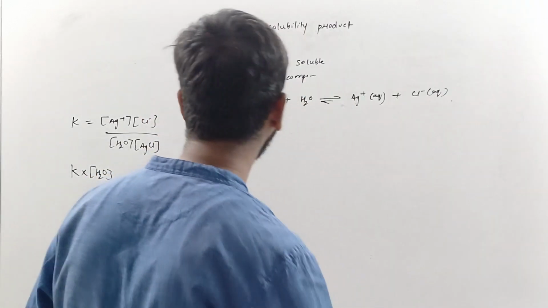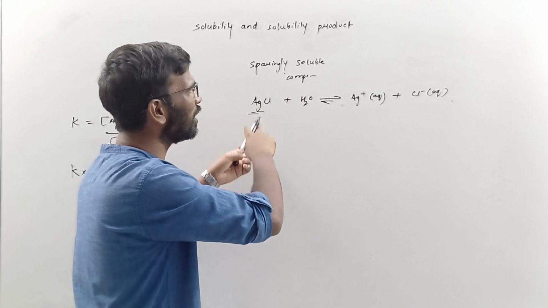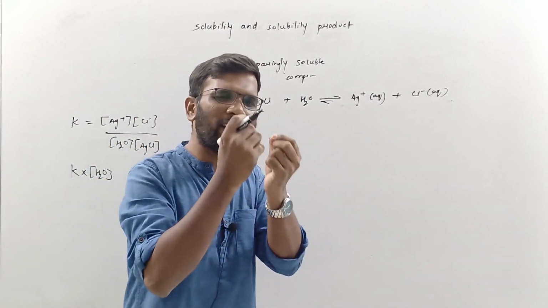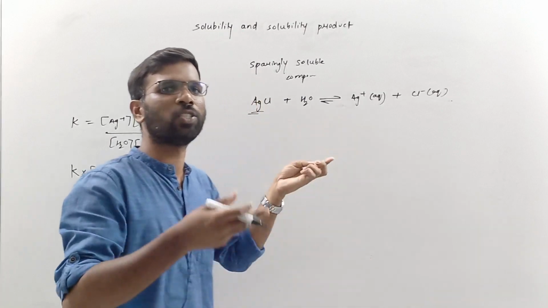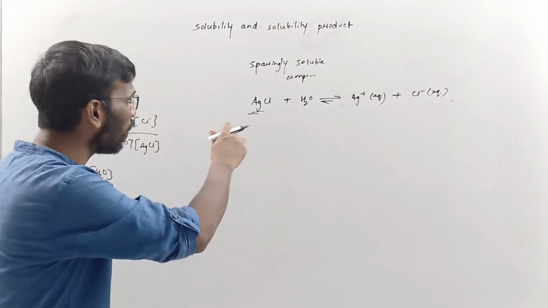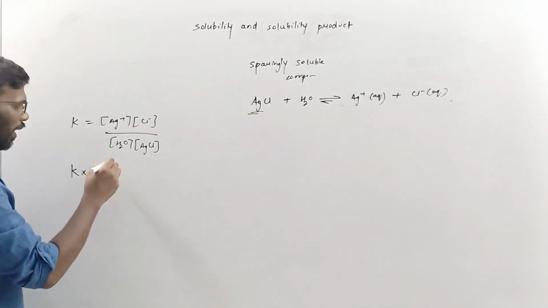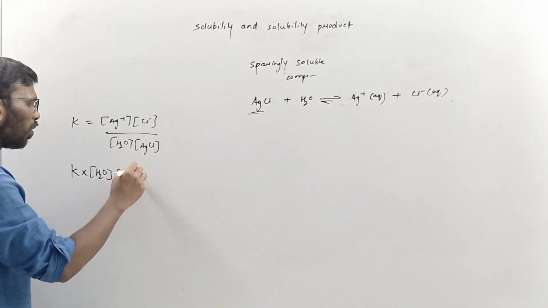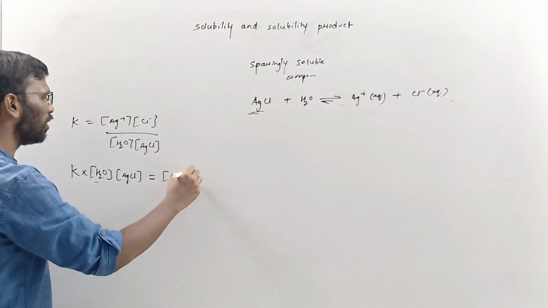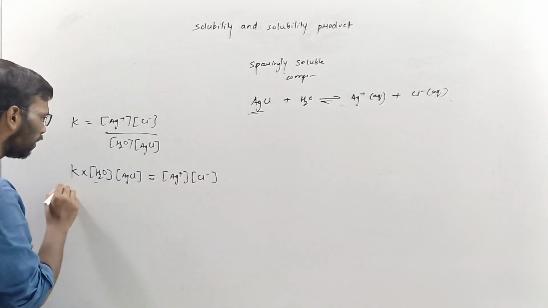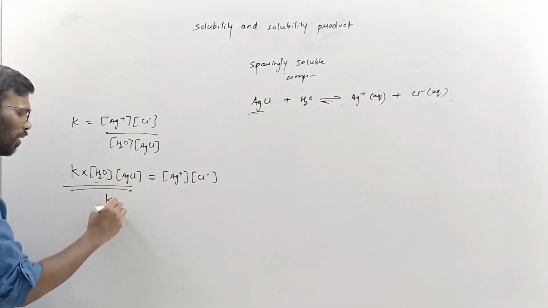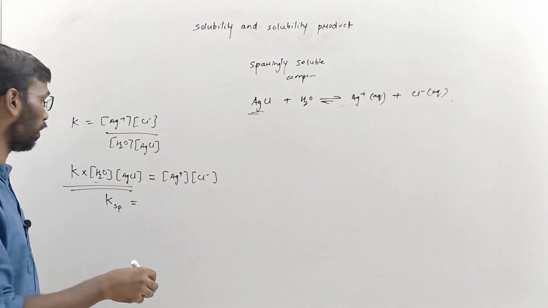Here we are putting a good amount of AgCl, but since it is sparingly soluble, hardly anything goes into water. A very small amount of AgCl is getting dissolved. That's why the concentration of AgCl remains constant and the water also remains constant. So this is Ag+ and this is Cl-. This new constant is called Ksp, the solubility product.